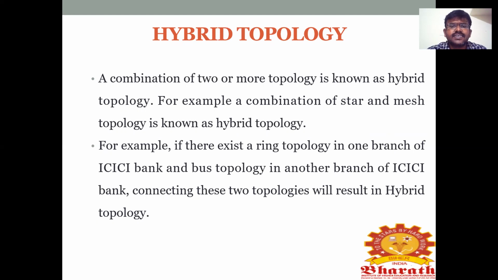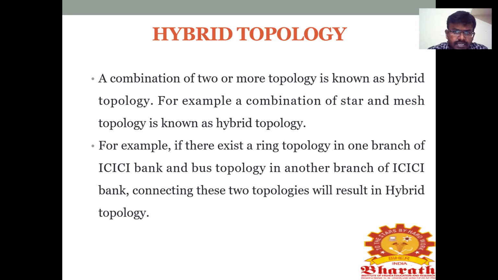For example, suppose there is a ring topology in one branch of ICICI Bank, and a bus topology in another branch of ICICI Bank. In the two branches, they are using different types of topology, one ring topology and another bus topology. Connecting these two topologies will result in a hybrid topology. It is the same bank, but the branches use different topologies. While connecting these two topologies, we call it a hybrid topology.